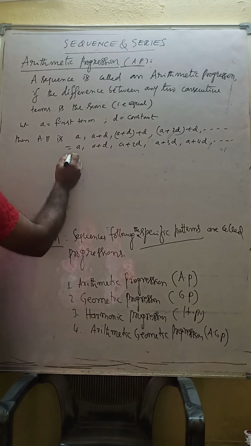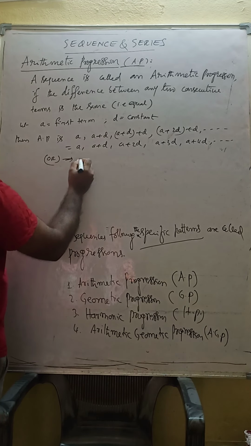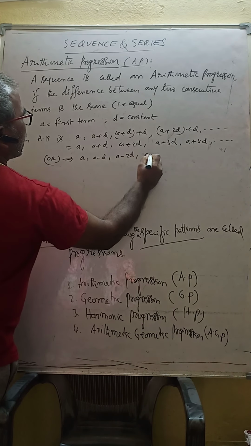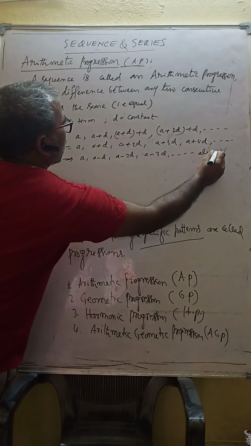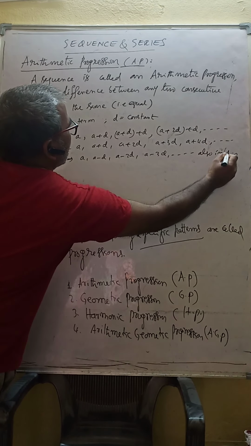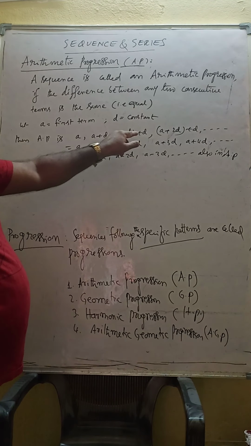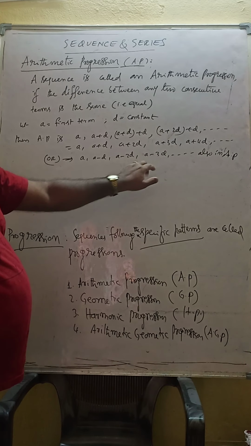Another series: A minus D, A minus 2D, A minus 3D. This is also an AP. By adding D or subtracting D, I got an AP.